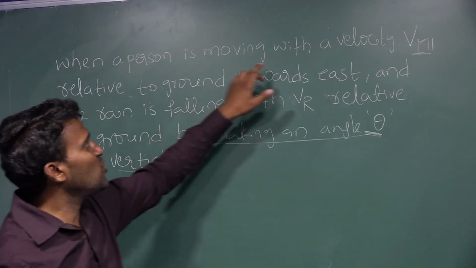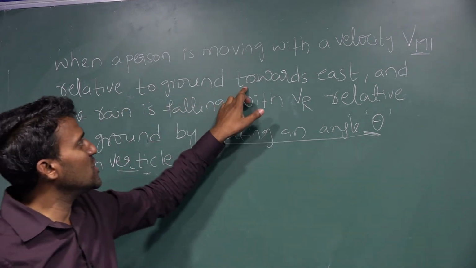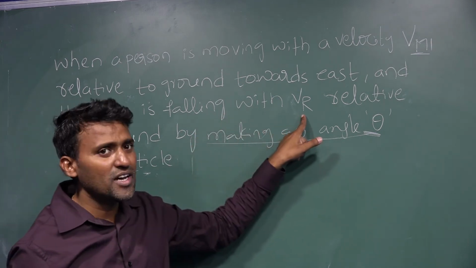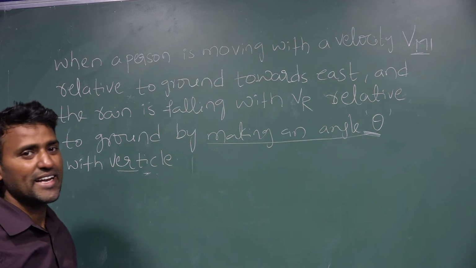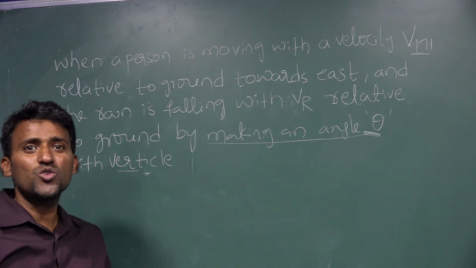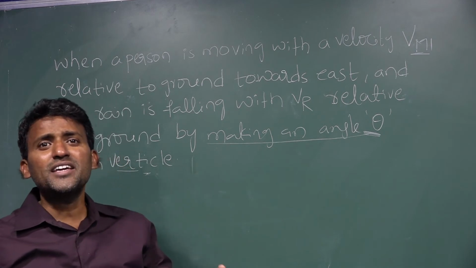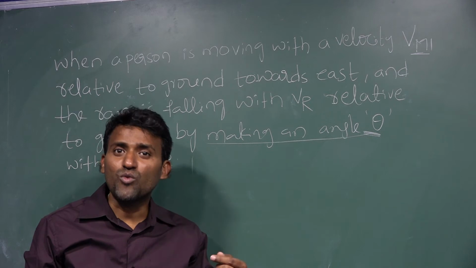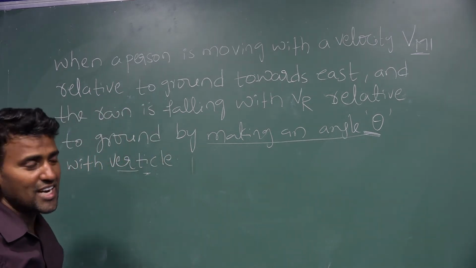When a person is moving with a velocity Vm1 relative to the ground towards east, and the rain is falling with a velocity Vr relative to the ground, making an angle theta with the vertical, at that moment we have to calculate beta. What is beta? It is the angle made by the umbrella with the vertical. That is what we have to calculate in this situation.